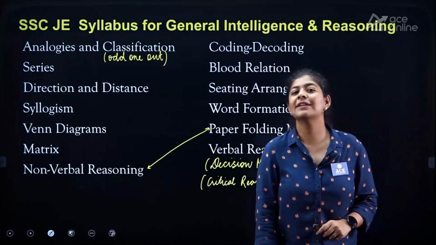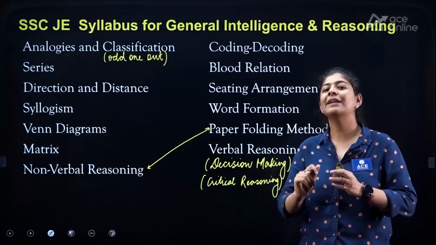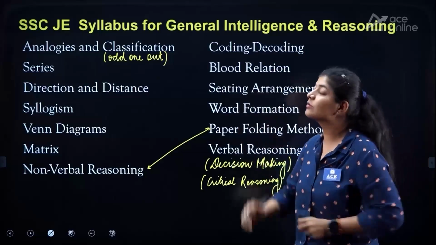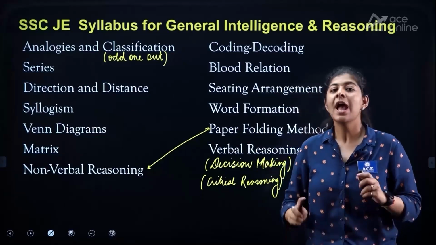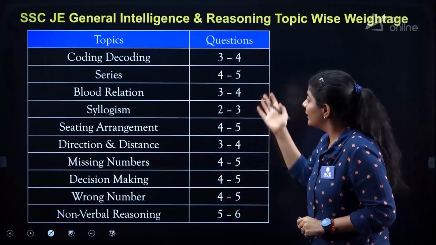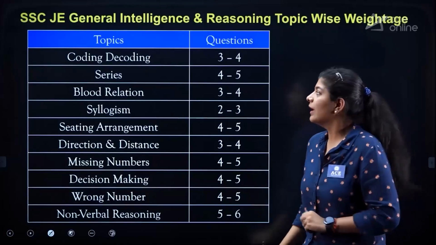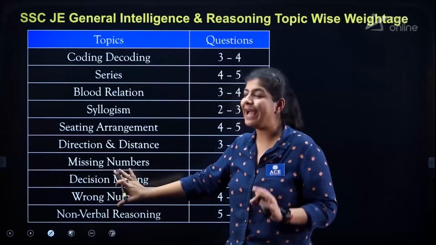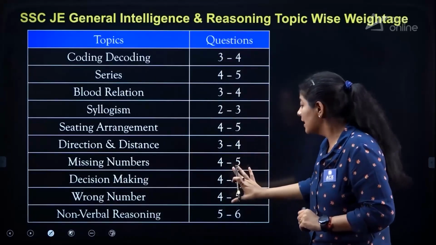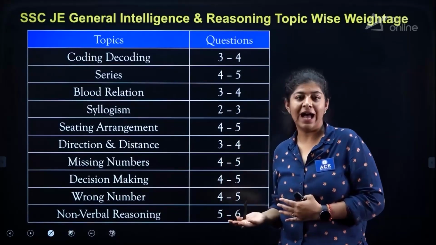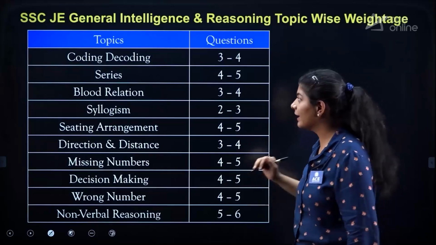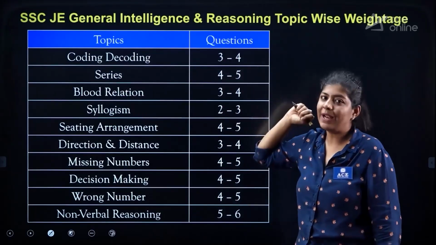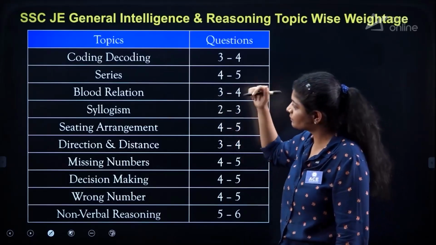Now let's try to understand the weightage. We prepared a table on the basis of the previous year questions or question papers of SSC-JE, and accordingly we came up with this particular table. Here we are having a few topics which are the most important topics, and accordingly we prepared how many questions were asked from this particular segment, right? If we talk about coding-decoding, 3 to 4 questions were asked in the previous year questions.